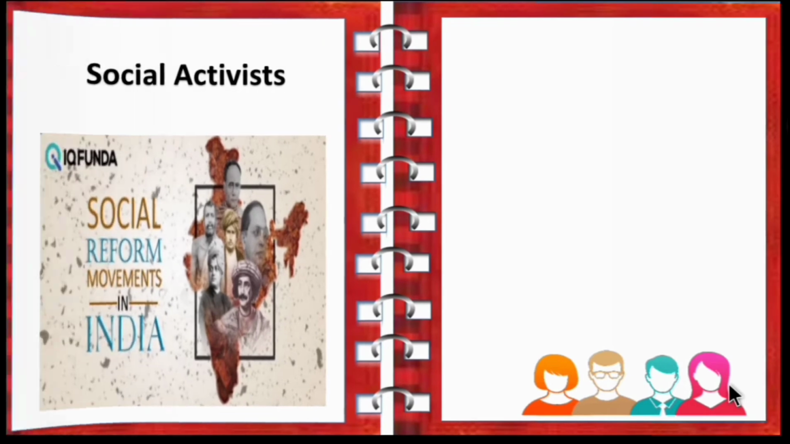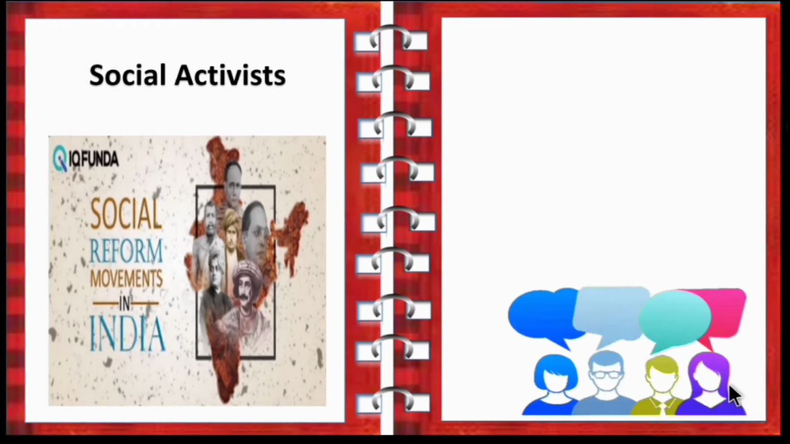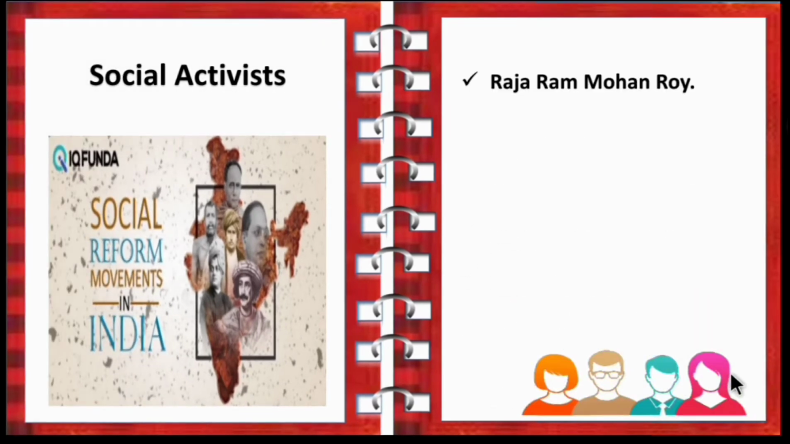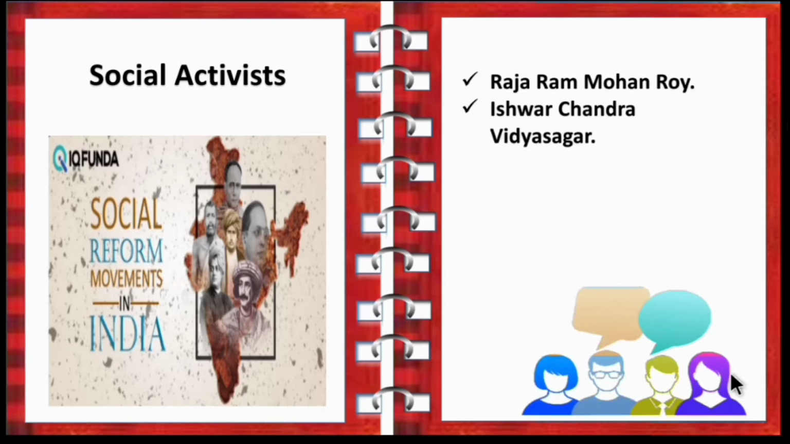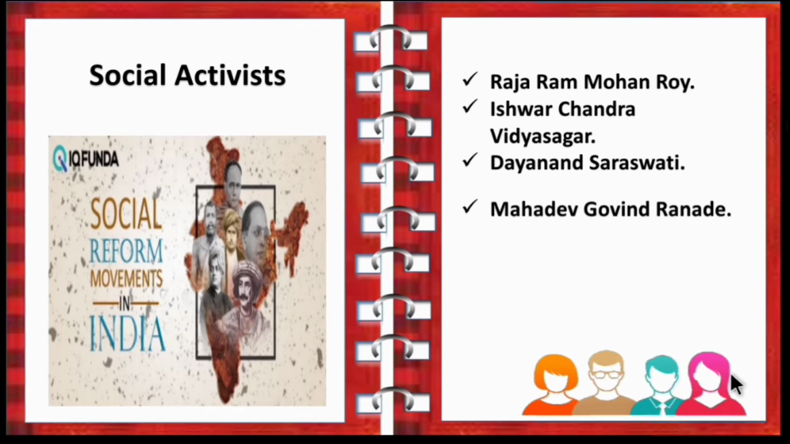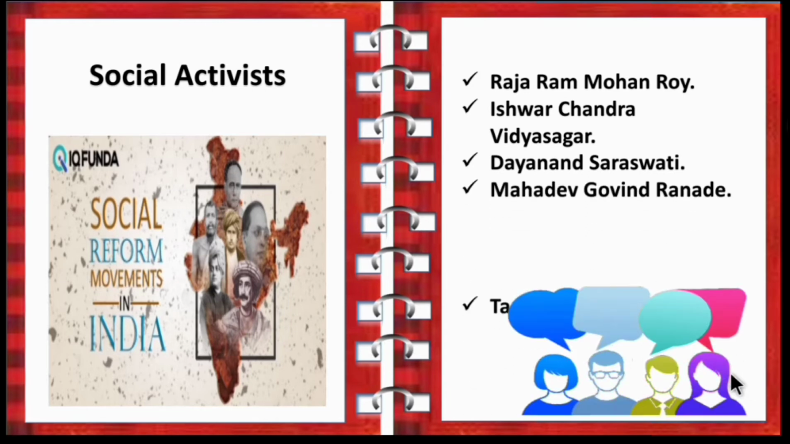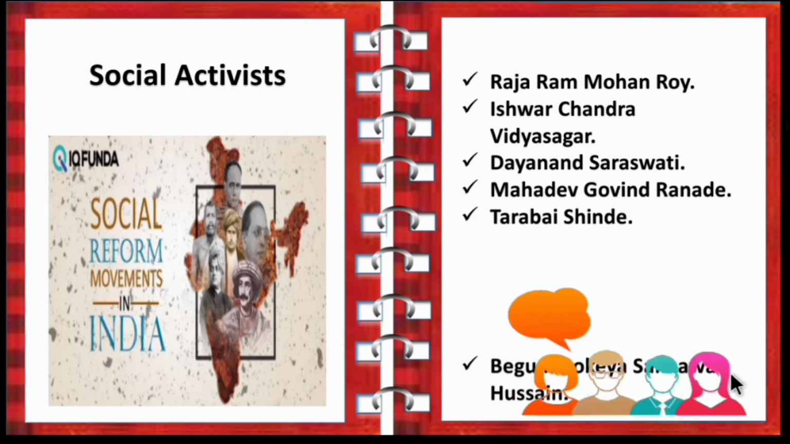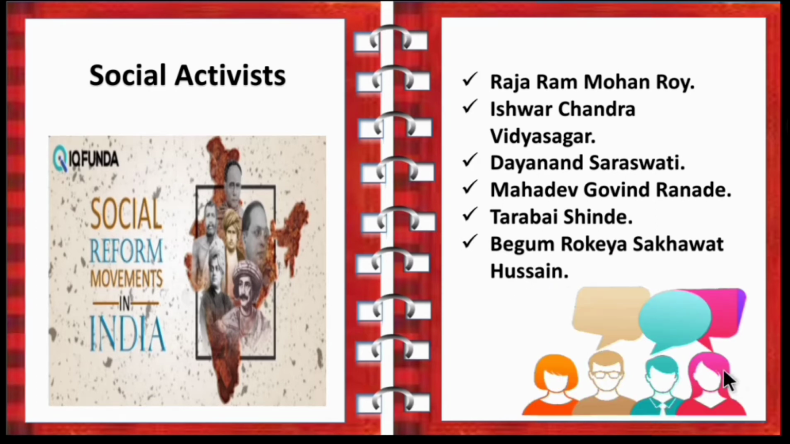So next, social activists. Now let's see some of the social reformers who worked hard for the upliftment of the women's status in India. First one is Raja Ram Mohan Roy, then Ishwar Chandra Vidyasagar, Dayanand Saraswati, Mahadev Govind Ranade, Tarabai Shinde, Begum Rokeya Sakhawat Hussain. So children, these are all the social reformers who worked hard for the upliftment of the status of women in our country. So make a note of it.